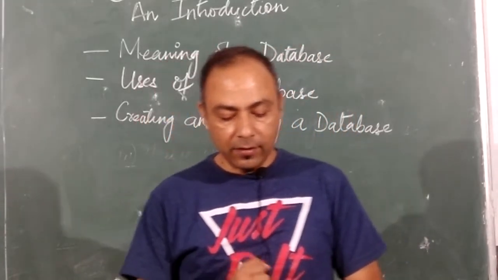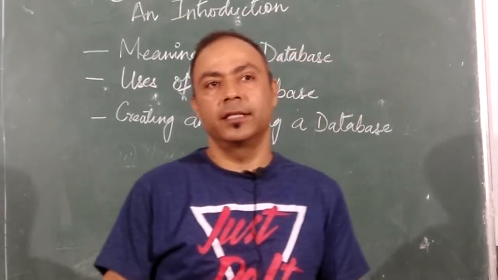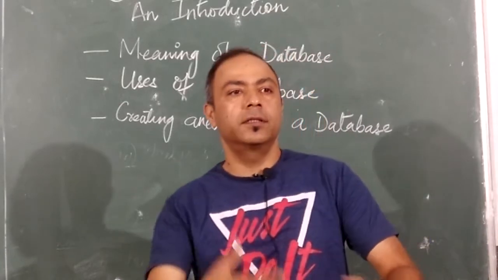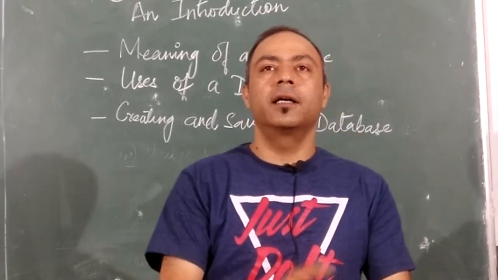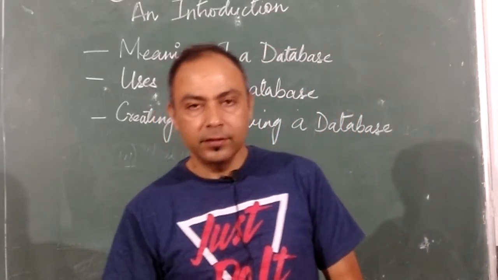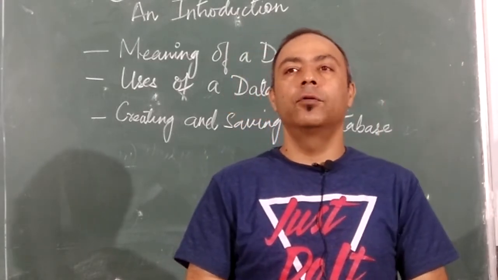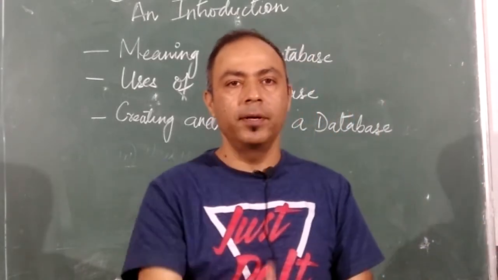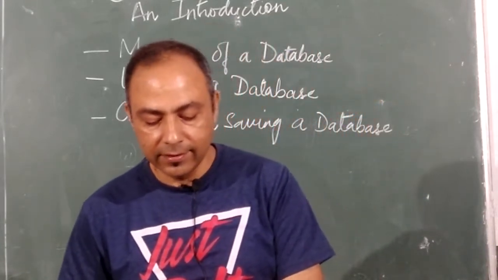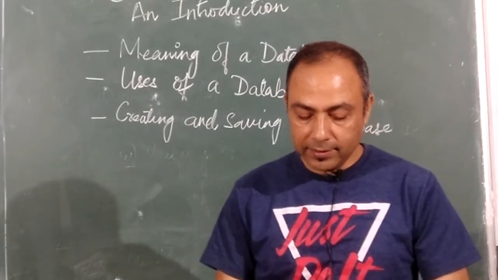Database is an organized collection of data. So what do you mean by organized collection of data? When in the classroom, if I just take the names and roll numbers randomly, that is just a collection of data. But if I put it in an order, roll number wise, in a sequential form, in an alphabetical form, in a proper order, like in your attendance register, that is the organized collection. So database is an organized collection.